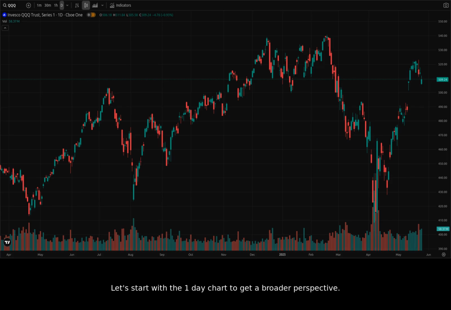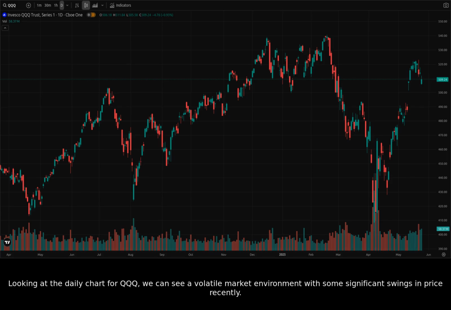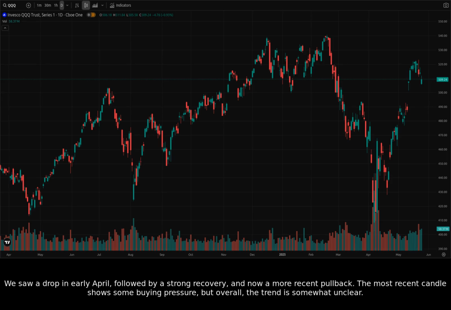Let's start with the one-day chart to get a broader perspective. Looking at the daily chart for QQQ, we can see a volatile market environment with some significant swings in price recently. We saw a drop in early April, followed by a strong recovery and now a more recent pullback. The most recent candle shows some buying pressure, but overall, the trend is somewhat unclear.